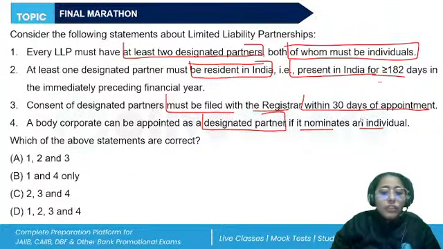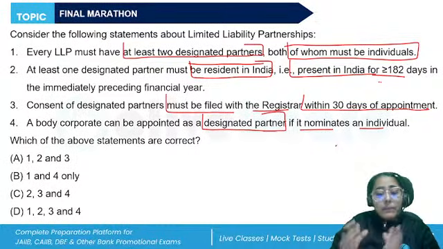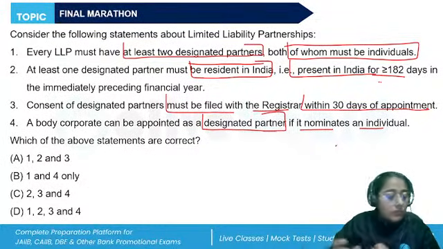When we talk about the designated partners, yes, at least two designated partners who are individuals, and at least one of them shall be a resident in India, right? So these partners will be there that have a good background, that have experience, that will be managing all the management, the work of the LLPs.